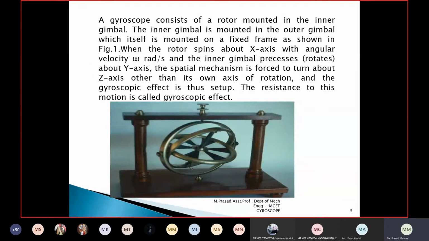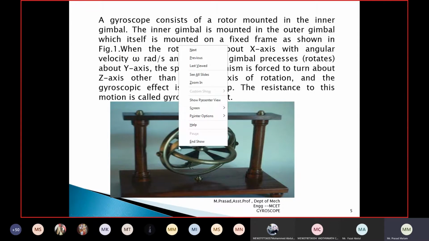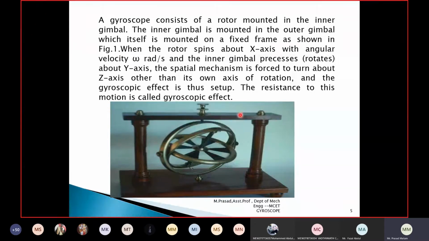Now you can see the diagram of a gyroscope here. I will explain all the components one by one. This is called the disc. This is called the inner gimbal. This is called the outer gimbal. This total one is a fixed frame. The gyroscope has three components. This is the disc, which rotates about its own axis. This is the inner gimbal, and this is the outer gimbal.